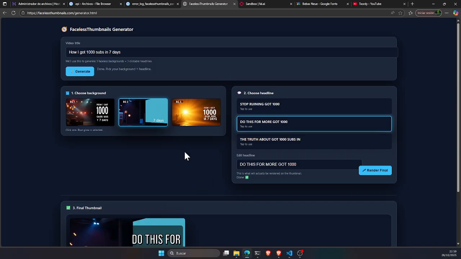Also, I would like to secure everything, because here a user could generate as many as they want. So I would like to add the credits concept so that you have to log in in order to do that. Those would be the next steps. First, let's make sure that the background, the headline, and the final thumbnail are properly composed, and then I'll focus on the authentication and the credits part.